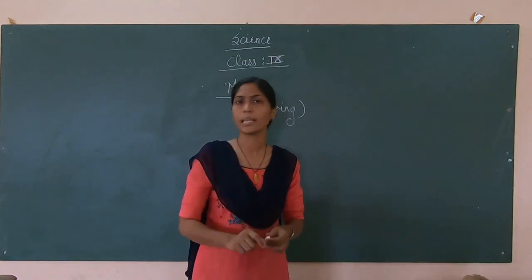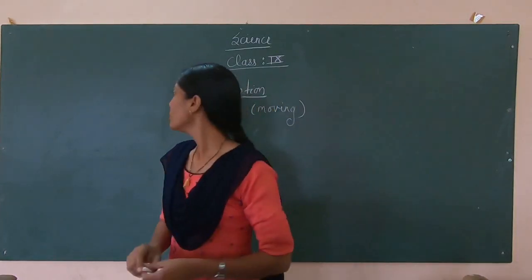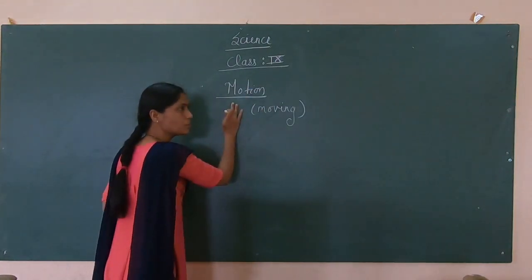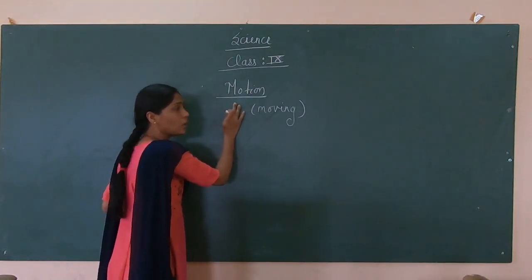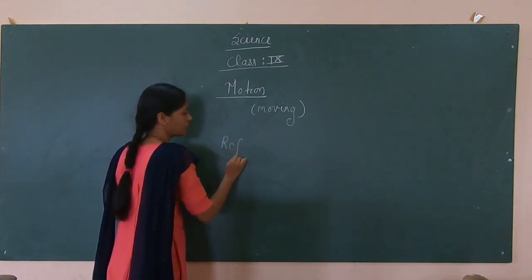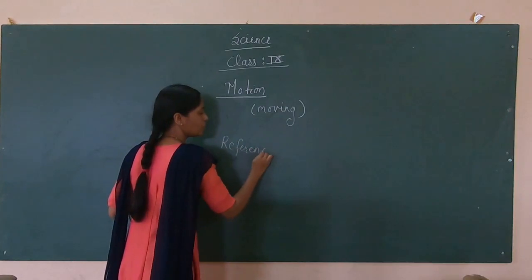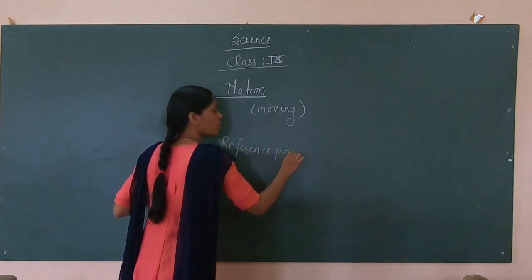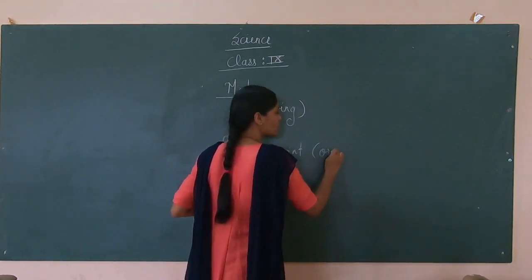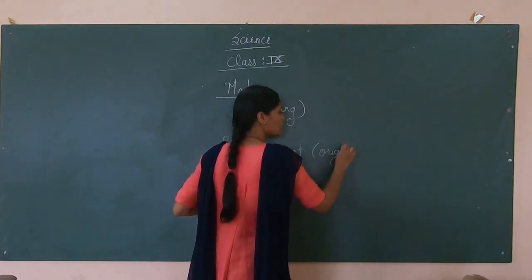Now what does exactly motion mean? For motion we have to consider one point which will be called the reference point, or in very simple words we can call it the origin.